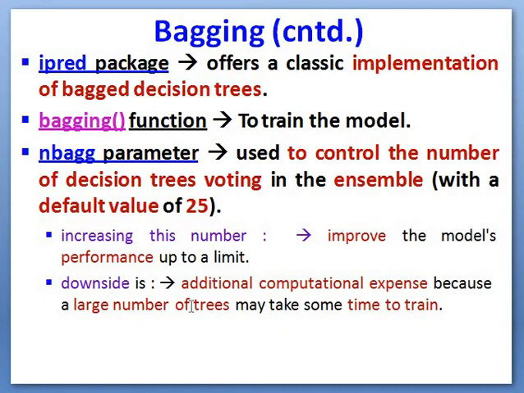Increasing this number improves the model's performance up to a limit. The default value is 25. If you increase it beyond 25, it improves the model's performance up to a limit. The downside is additional computational expense, because a large number of trees may take some time to train.